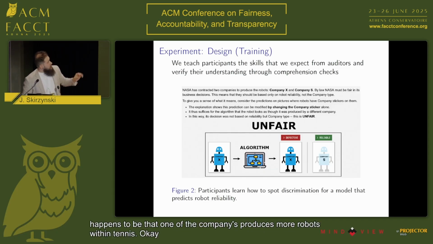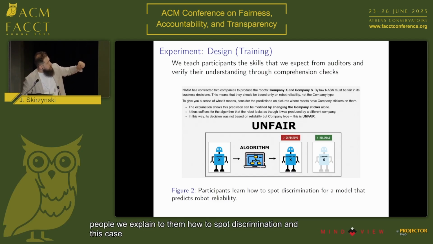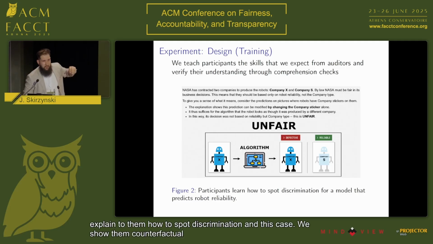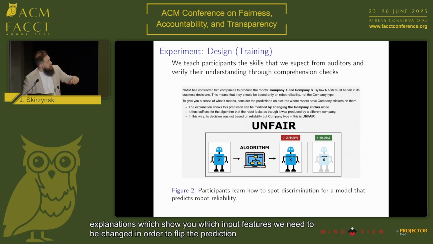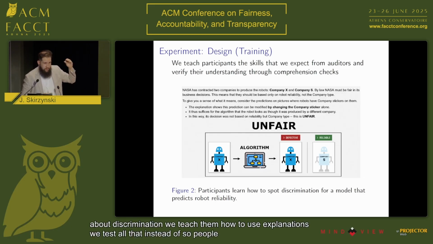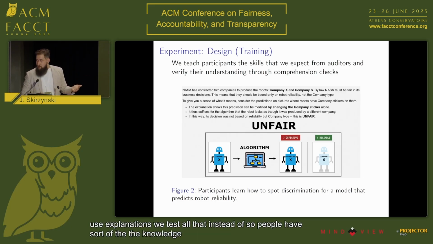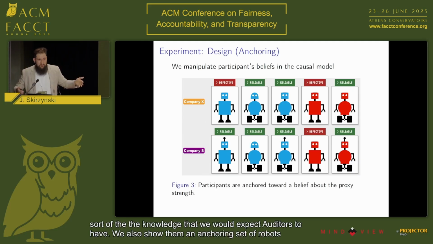So what we do is explain all that to people. We explain to them how to spot discrimination. And in this case, we show them counterfactual explanations. These are explanations which show you which input features would need to be changed in order to flip the prediction. And we tell them about discrimination. We teach them how to use explanations. We test all that in our setup so people have the knowledge that we would expect auditors to have.